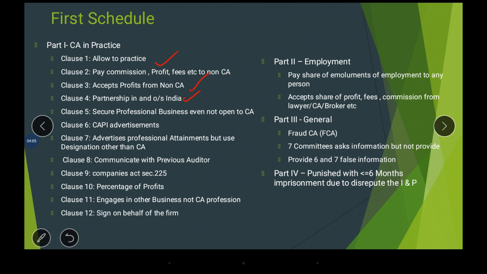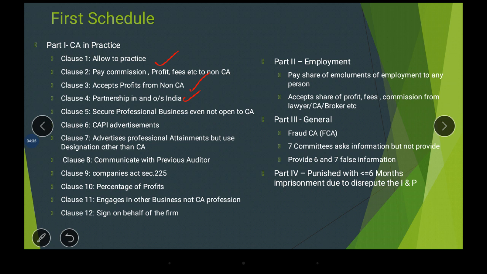Now he gained a lot of income, so he wants to secure this business and his position. To secure his position, he involved himself in work which is not open to a CA. A CA can do only some specified work. But he is not a CA and he wants to earn more income. So to secure his position, he involved himself in work which is not open to a CA.